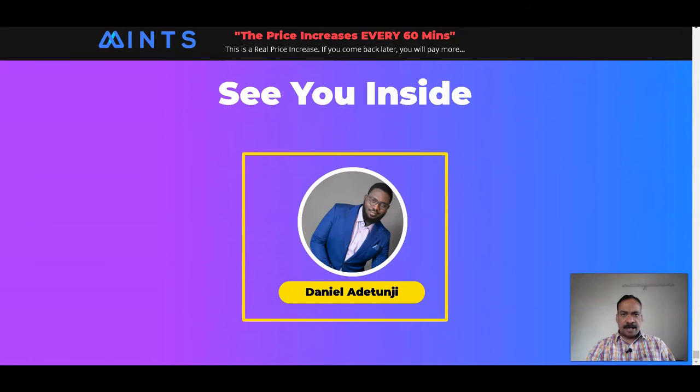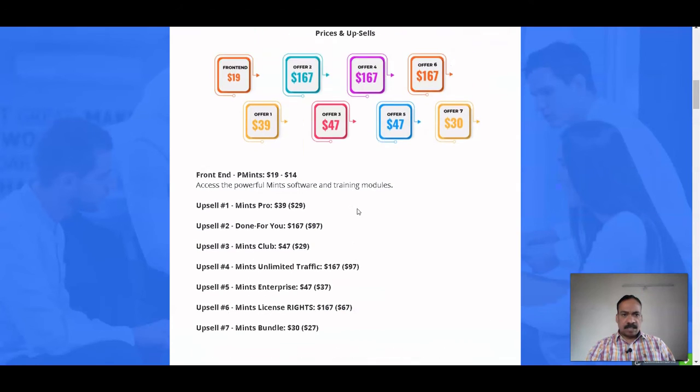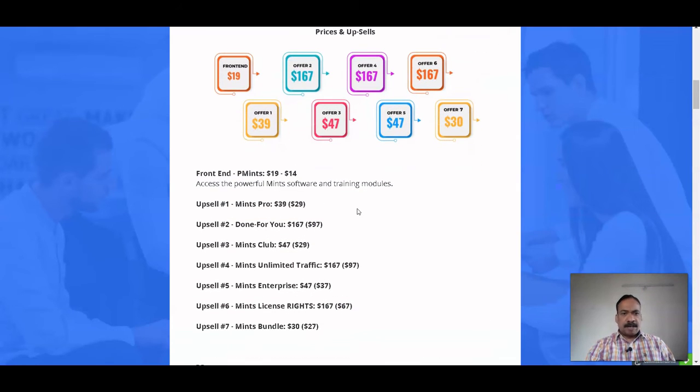So I'll take you through the price part now. This front end, Mint, costs around $19, but today if you take it, the downsell price is $14. Here you will get access to this powerful Mint software and training module. Please note, even if you purchase only this front end, you will get all the bonuses which are offered by me and the vendor side.